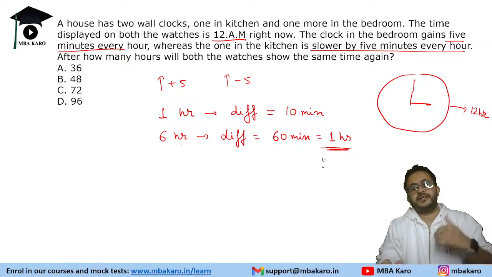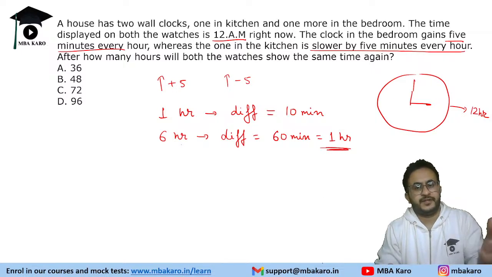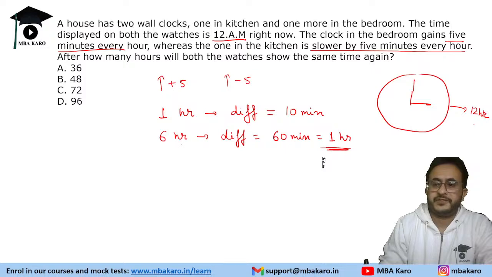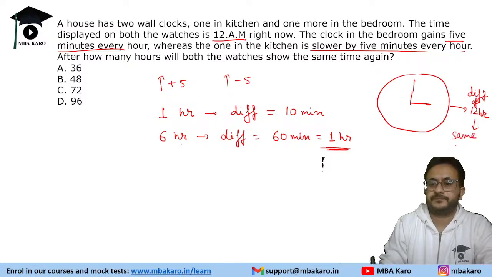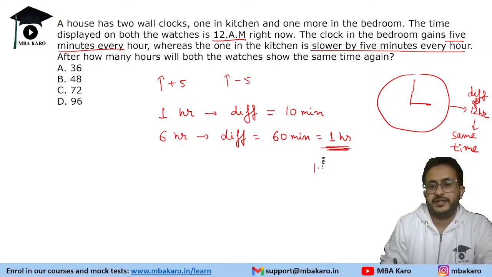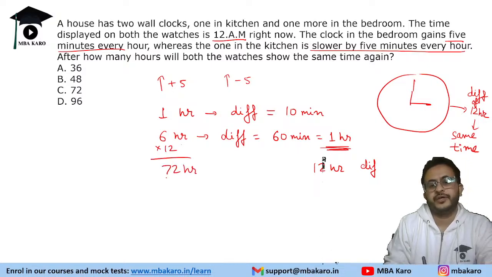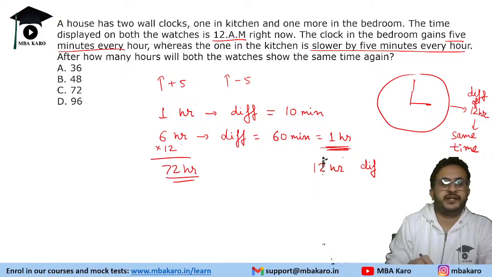So a difference of 12 hours means same time. Okay, same time. So in 6 hours the difference is 1 hour. We need to make a 12-hour difference, which will be made in 12 times 6, that is 72 hours. So in 72 hours there will be a 12-hour difference.